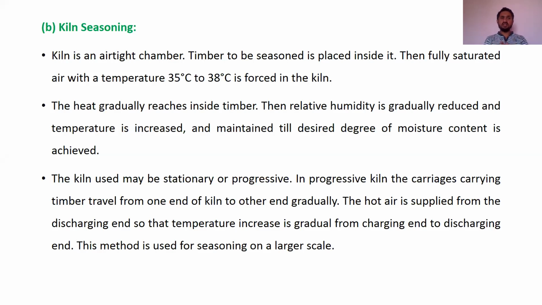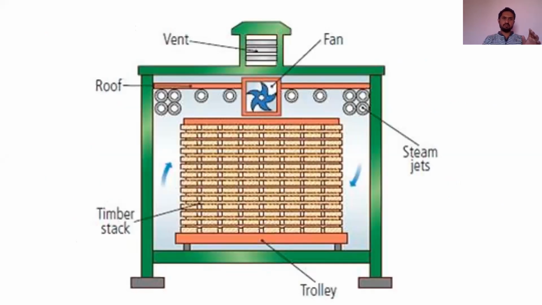So in kiln seasoning, two types are there. One is stationary and the second one is progressive. In stationary, what happens here, we also have a picture. This is a stationary kiln.